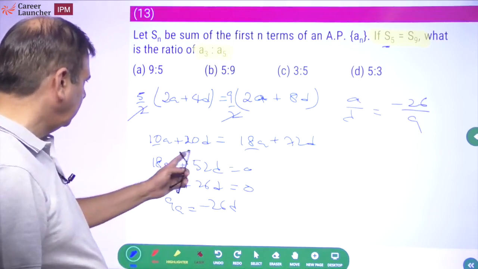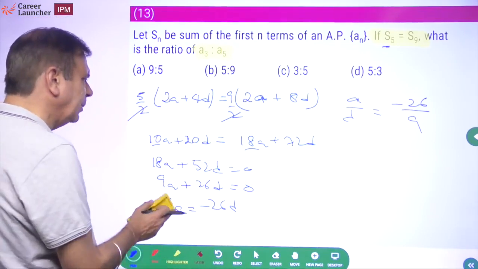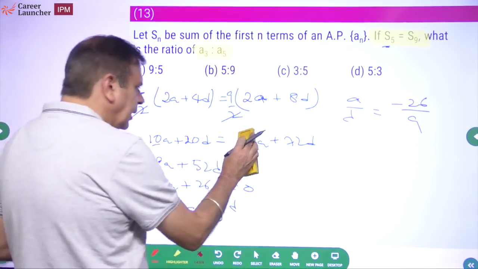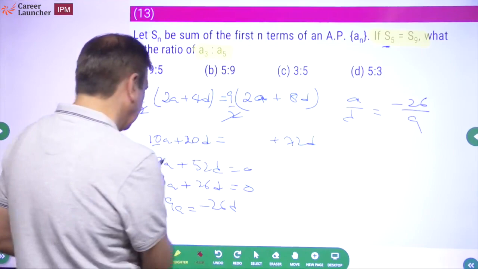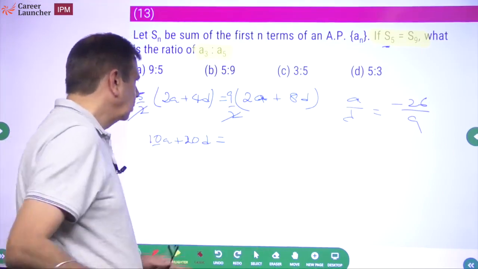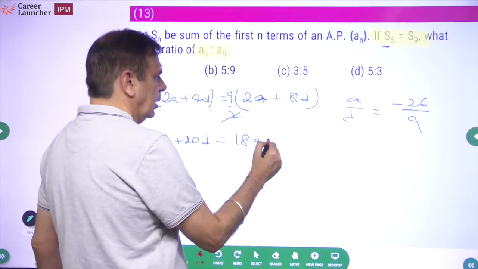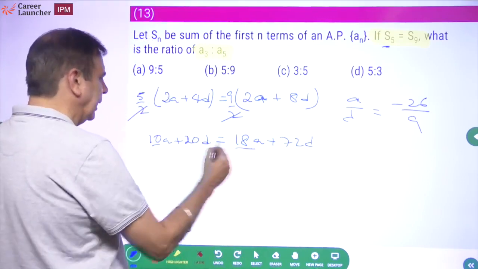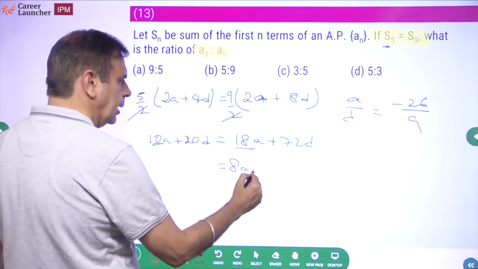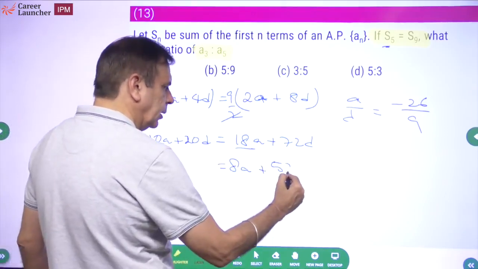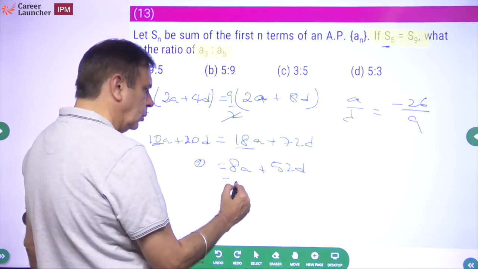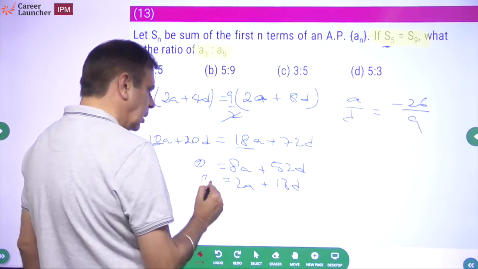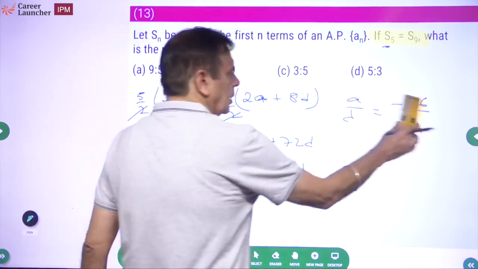Okay. Have I done some of the things right? Oh, 18 minus, okay. This should have been 8. Galti kari. Okay, let me just do it again from here. 10A, 18A plus 72D. If you take it, 18 minus 10 is equal to 8A plus 72 minus 52D. Okay, 0. So 4 2s are 8. 2A plus 13D. That means A upon D will be?